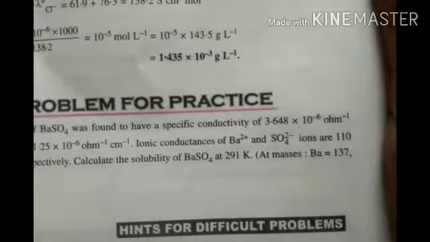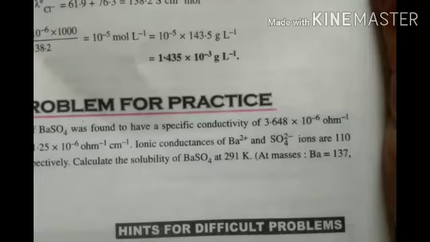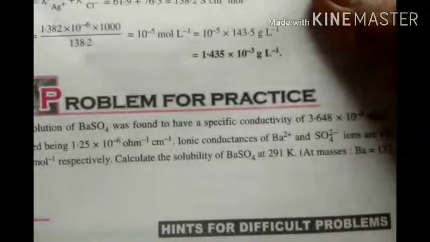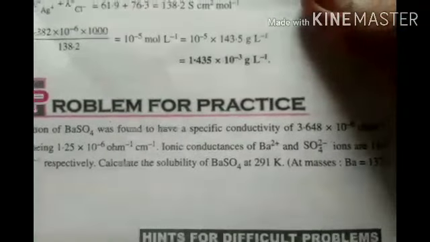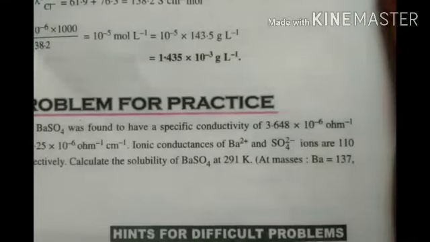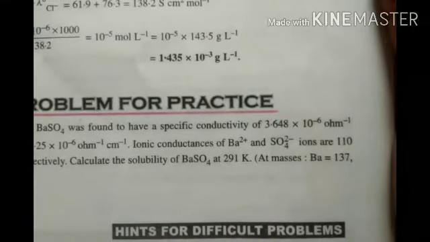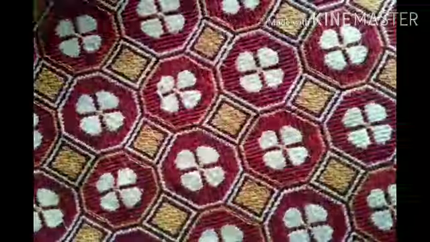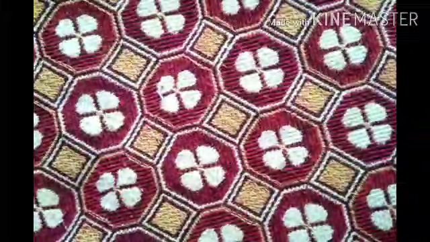Ionic conductances of Ba2+ and SO4 2minus ions are 110 and 136 ohm centimeter square per mole respectively. Calculate the solubility of BaSO4 at 291 K. Ba is 137, S is 32, oxygen is 16. This is the question we have to solve.